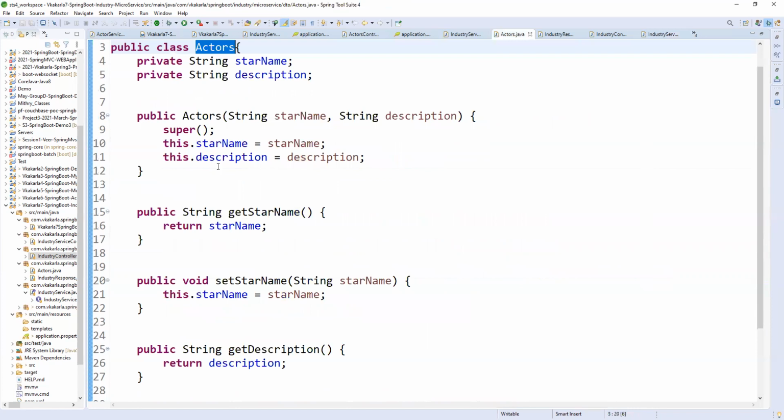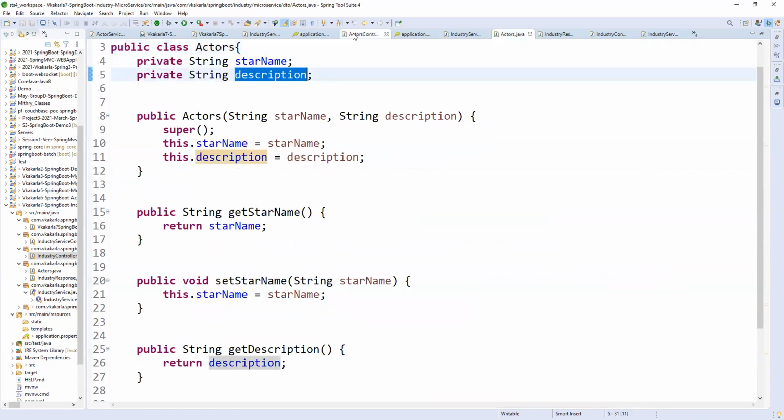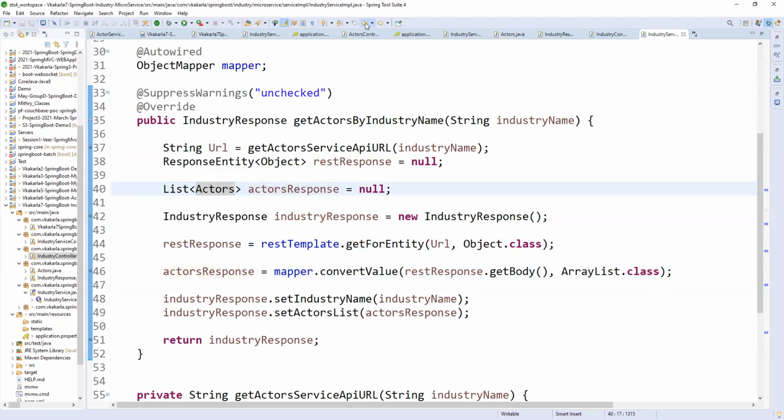That is the reason I prepared a DTO here with the same names: star name and description. Using object mapper, I'm using the convertValue method on the string getBody. You can convert it as a list, and that list should be in the format of a list of actors. Because if your response has the same fields and values, you can prepare the same replica, and it automatically converts to the list of actors.